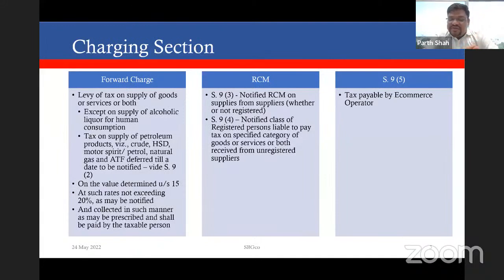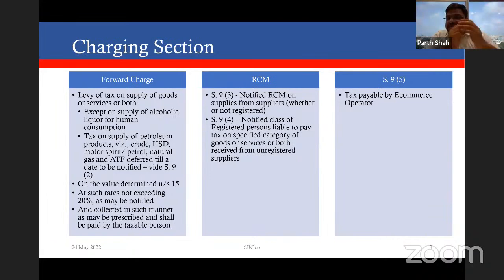Thus, Section 9(1) says that it shall be collected in such manner as may be prescribed and shall be paid by a taxable person. So here comes the liability. Section 9 casts the liability to pay tax on supply of goods or services or both on a taxable person. Again, an important term which we'll discuss in some time. This term also has relations with the collection provisions and the registration provisions, which we will again take up in a separate session. But overall, we are going to talk about this particular part, Section 9(1).